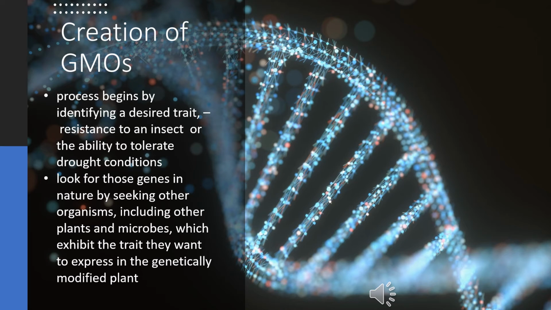So we've heard about the benefits of GMOs, but how do we go about creating GMOs? Well, the process begins by identifying a desired trait, whether it be resistance to an insect or the ability to tolerate drought conditions, or as in the potatoes, the ability to lack bruising. These genes are searched for in other organisms, whether they be plants or microbes, and once an organism is found that exhibits the traits they want to express in the genetically modified plant, they are isolated.